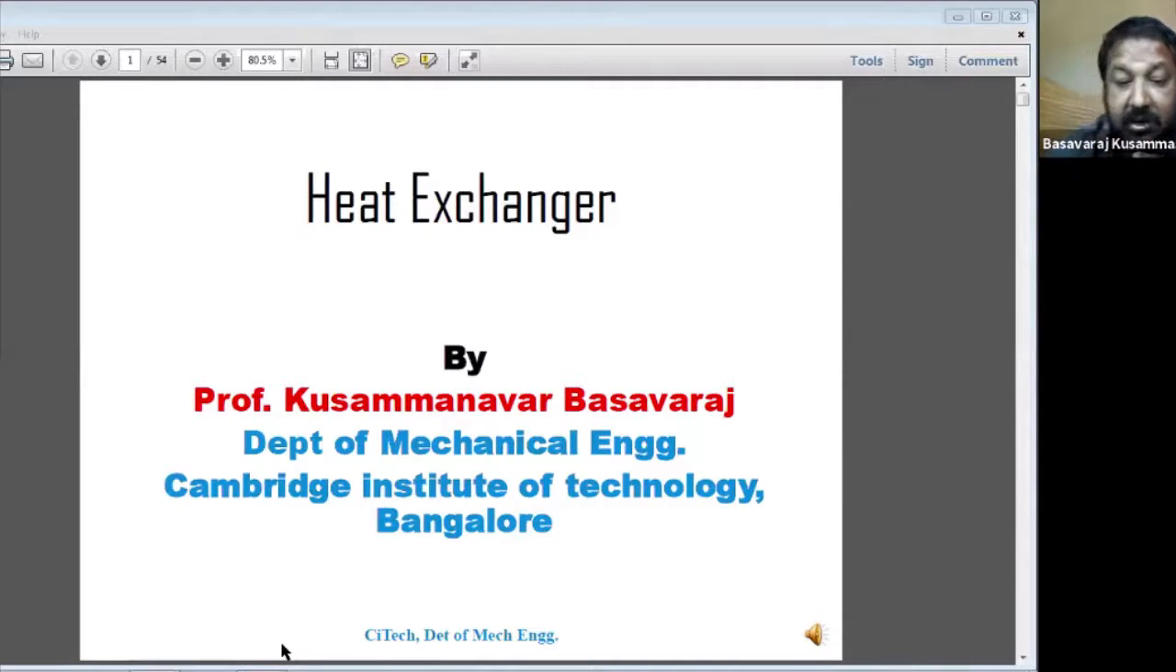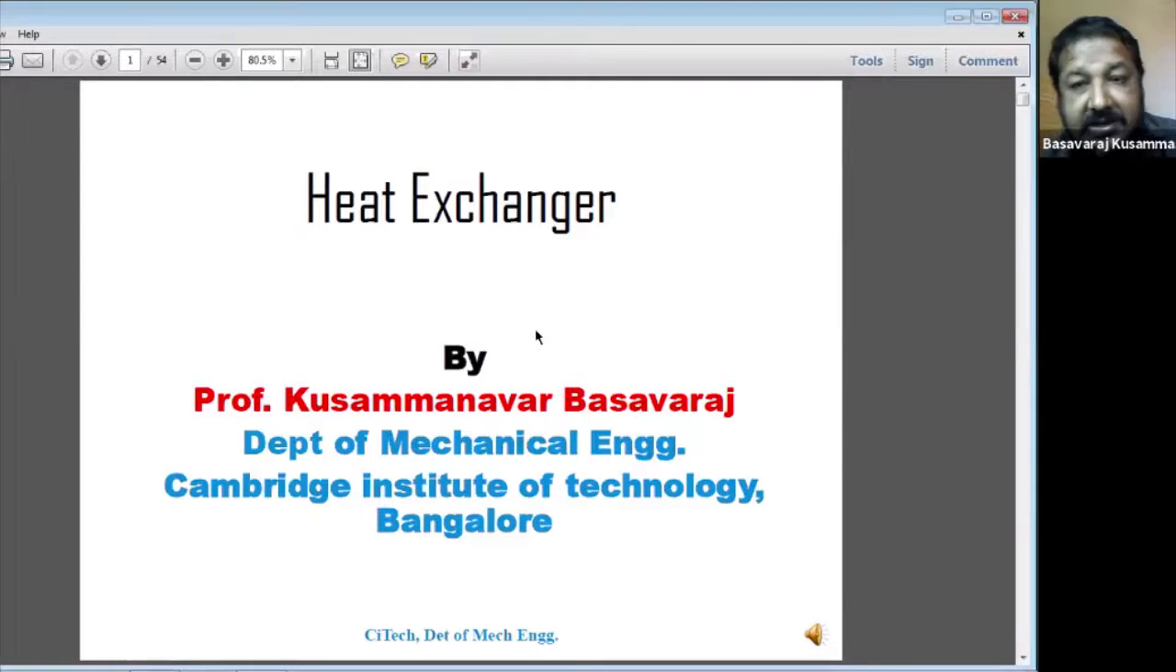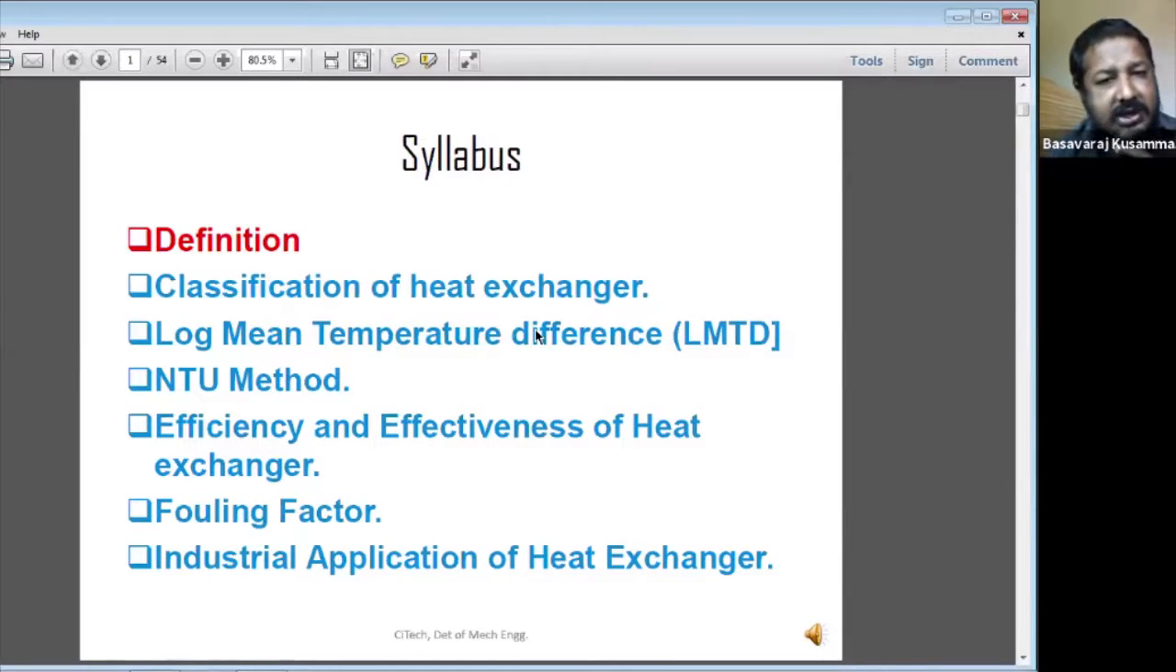That one is okay. So let's go to what are called the different classifications. In today's class, as per your syllabus, we are going to cover the definition and classification of the heat exchanger. What is the log mean temperature difference, and what is the NTU method? NTU means number of transfer units. Log mean temperature difference is the LMTD method.